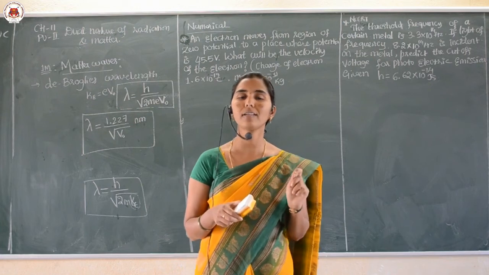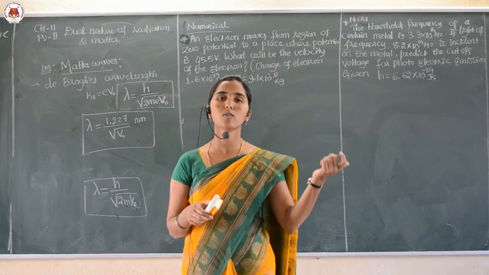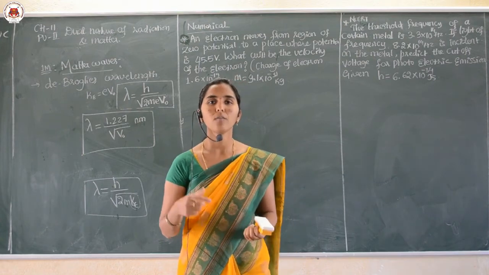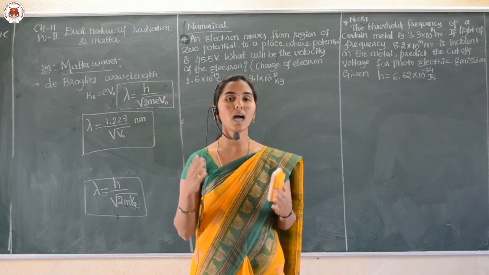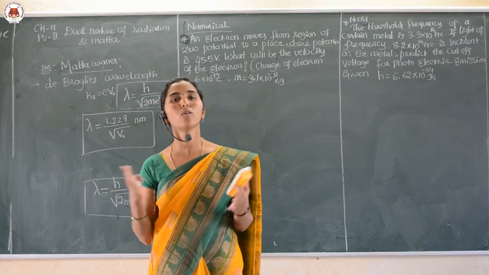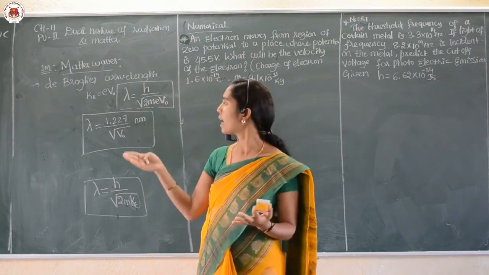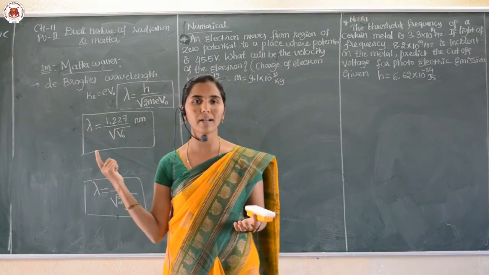There he had given an equation, with the help of which we can explain the photoelectric effect. Then we moved to the particle nature, and how the wave nature of light and the photoelectric effect are contradictory to each other, and we ended with the de Broglie wavelength of electron and matter waves.